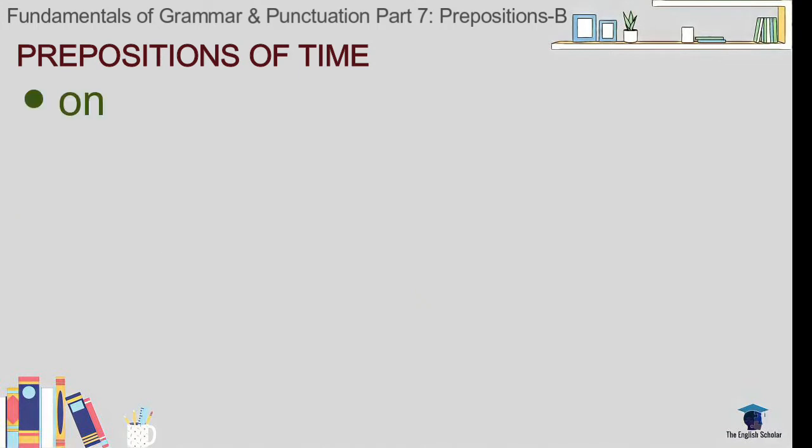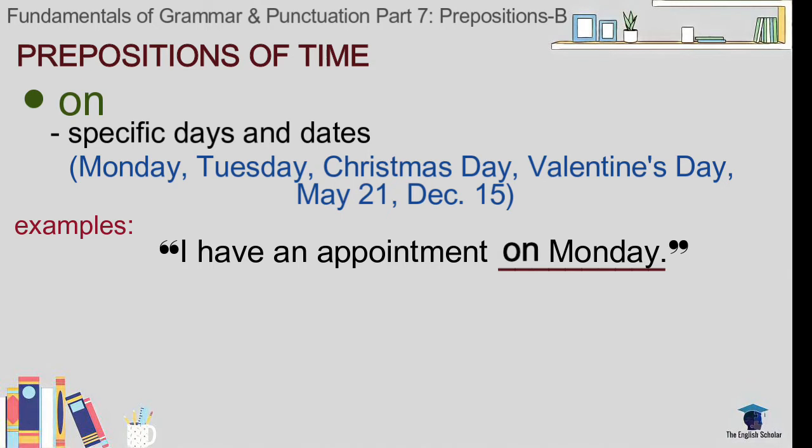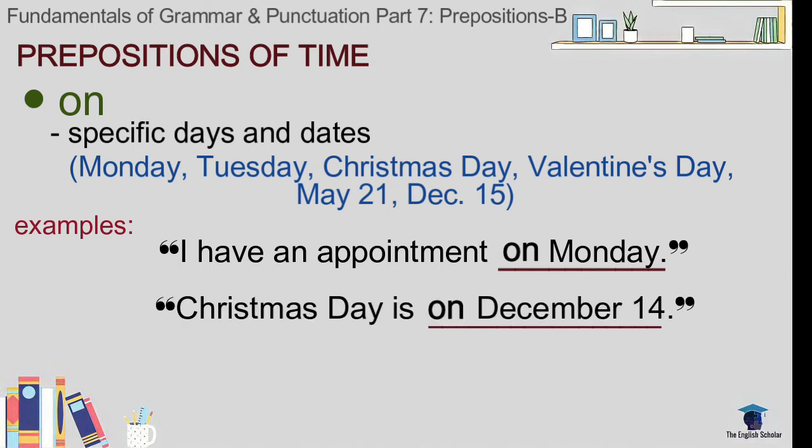Next, the preposition of time on. On describes specific days and dates. For example, Monday, Tuesdays, Christmas Day, Valentine's Day, anything that has a day or a date. It could be 21st of May or 15th of December. As long as a specific date is mentioned, this preposition should be used. For example, I have an appointment on Monday.